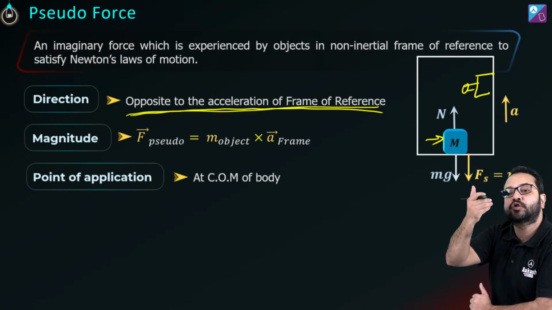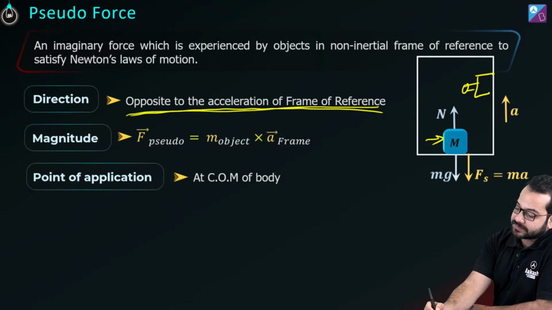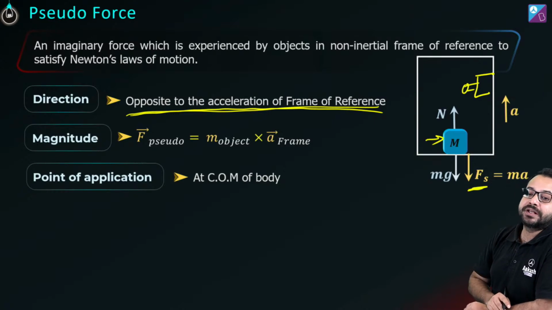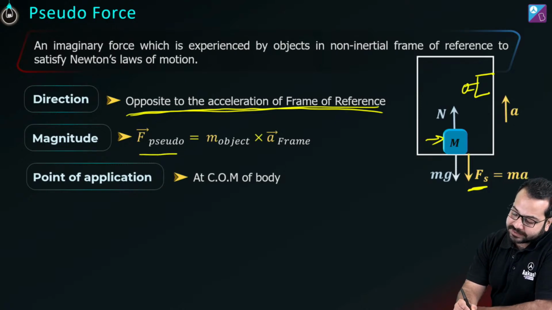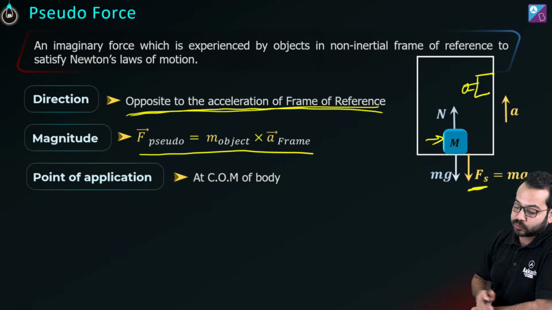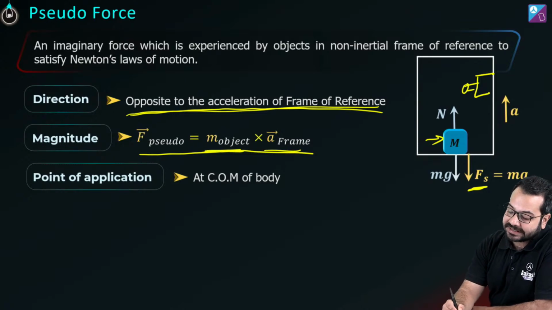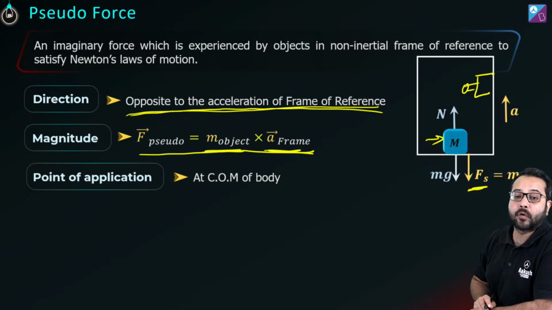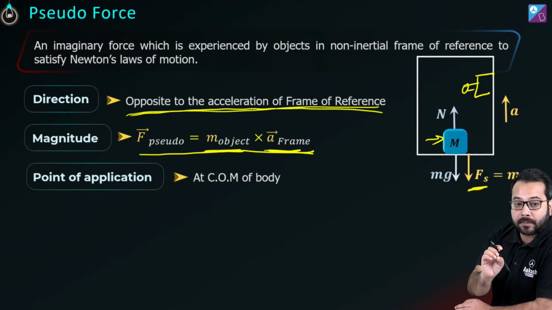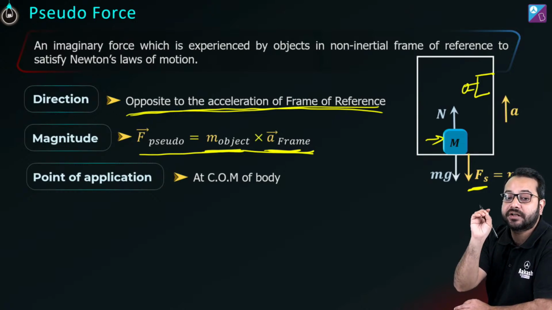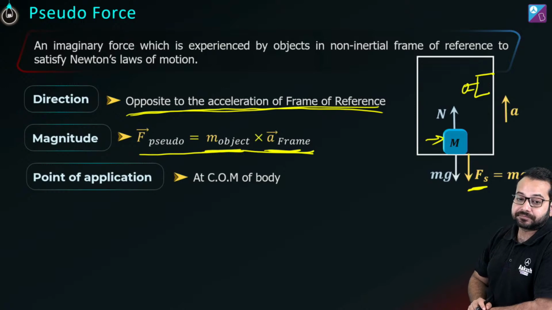Okay. So the pseudo force is applied always opposite to the acceleration of the frame. That is number one. What is the next thing? The magnitude of the pseudo force would be the mass of the object and the acceleration of the frame. Okay, do you get this? Mass of the object and acceleration of the frame. Is that correct? Yes, that is absolutely correct.